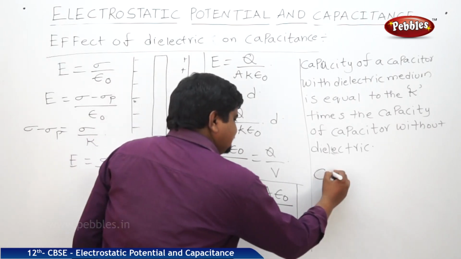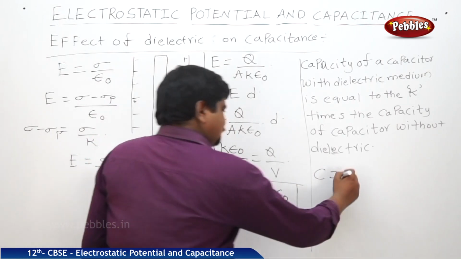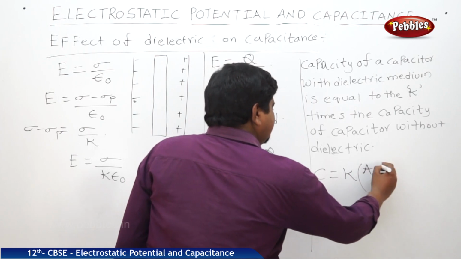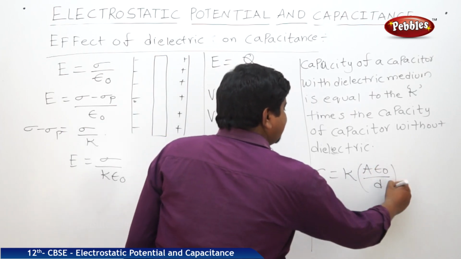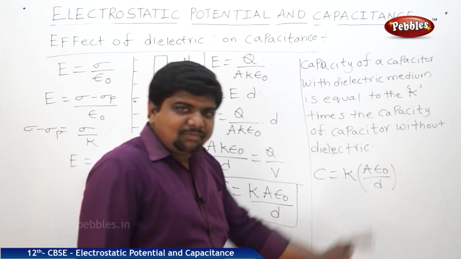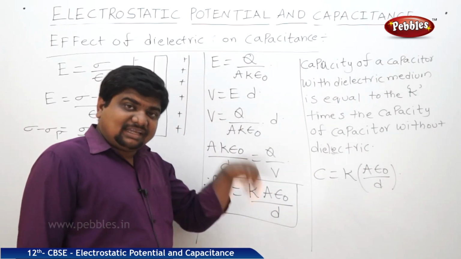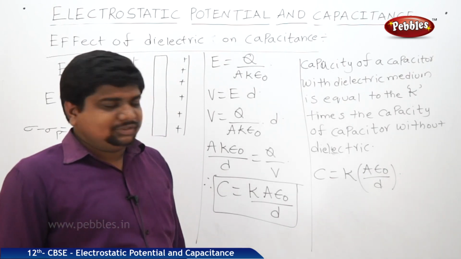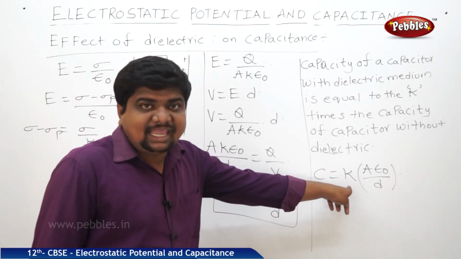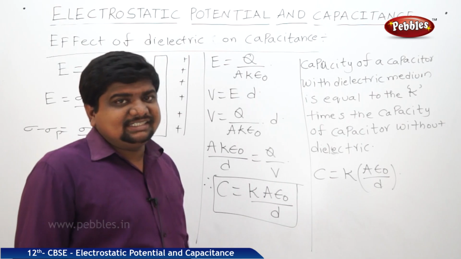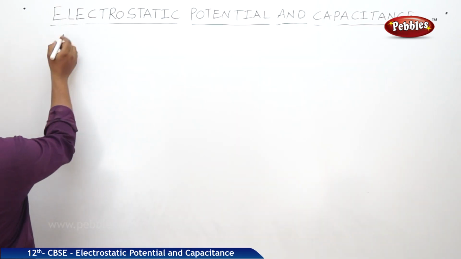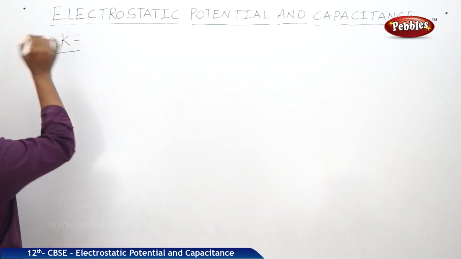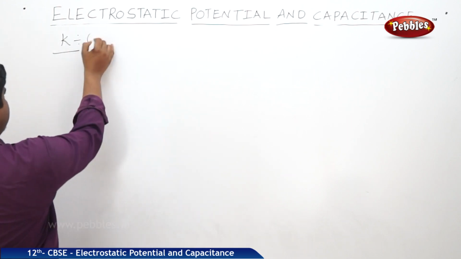See, C is equal to K into A epsilon naught by D. We can write it separately in a bracket. What is this A epsilon naught by D? Capacitance of a parallel plate capacitor without dielectric medium. So now we are going to discuss this K. What are the definitions? This K is called dielectric constant.